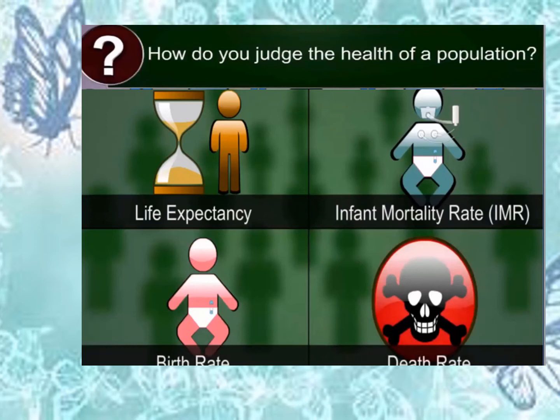It's the number of deaths under 1 year of age per 1,000 live births. Birth rate: number of live births per 1,000 people in a year. Death rate: number of deaths per 1,000 people per year. Keeping these parameters, we can judge whether the population of a country is healthy or not.